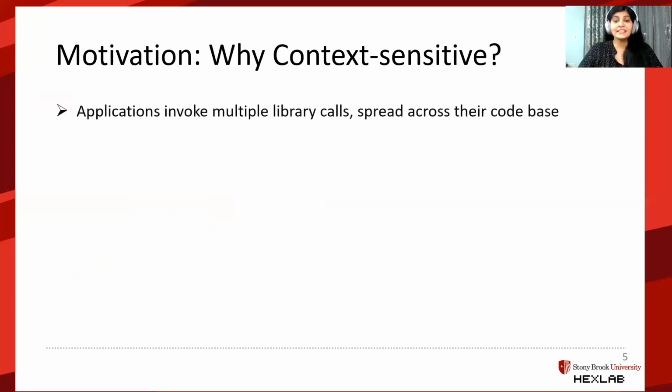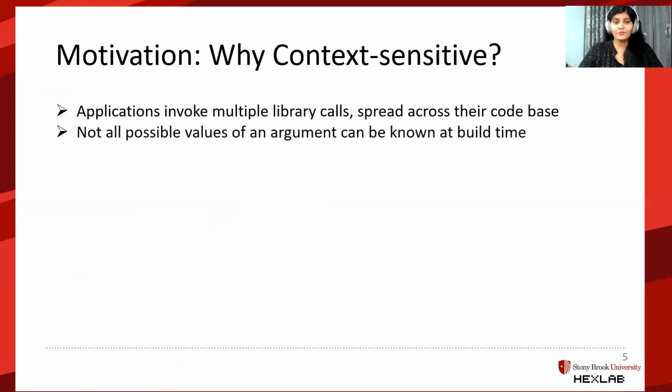To understand this, let's think about it. Applications invoke multiple library calls from different points in the source. Each of these calls has its own set of arguments. The effectiveness of argument level specialization lies in our ability to find these arguments. And as expected, not all possible values can be known in advance.